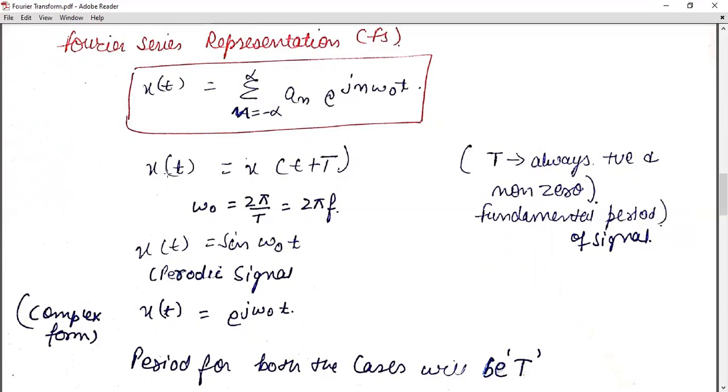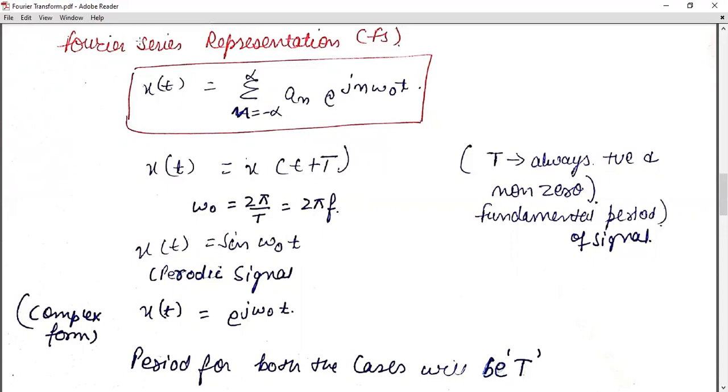For example, if we have to prove the periodicity of a function, it should satisfy the condition that x of t should be equal to x of t plus T. We know that T is always positive or non-zero, which should be the fundamental period of the signal. So we call this capital T the fundamental period of a signal. But we also know that fundamental frequency is equal to 2 pi by T. So whenever we have to find T, that should be equal to 2 pi by omega naught. Omega naught we can also represent in terms of 2 pi f. So whenever we have to use a periodic function, it should satisfy this condition.